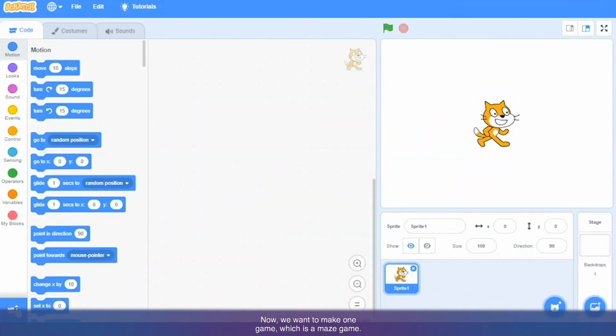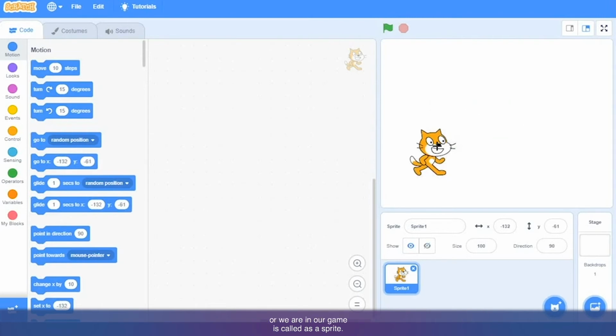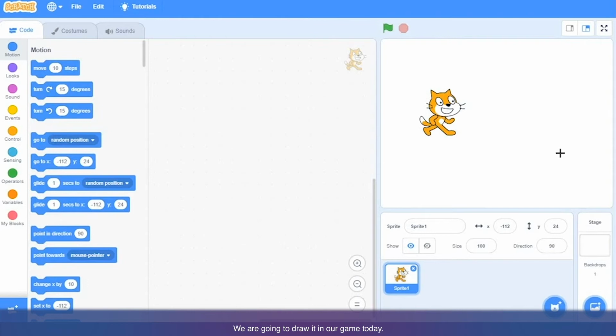Now we are going to make one game which is a maze game. You can open your Scratch. We have already learned a few things. This is called a sprite. Any character we add in our game is called a sprite. Here there is a backdrop. So we are going to add a backdrop. We are going to draw it in our game today.